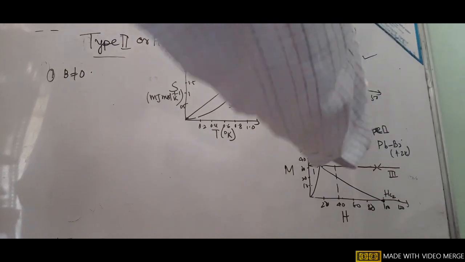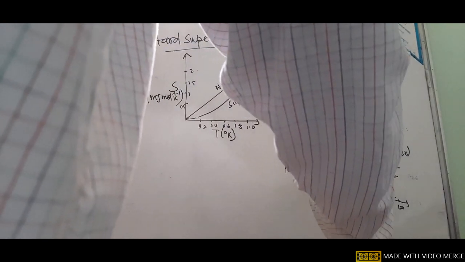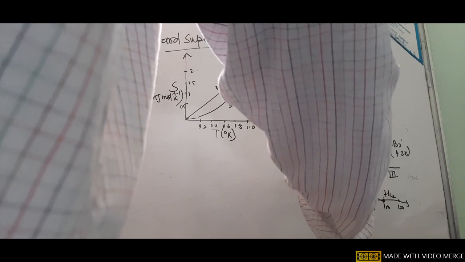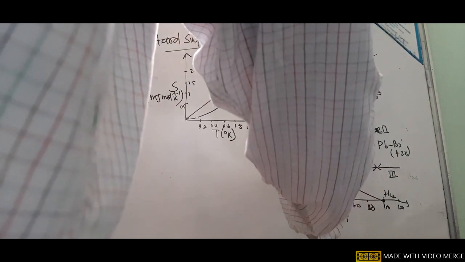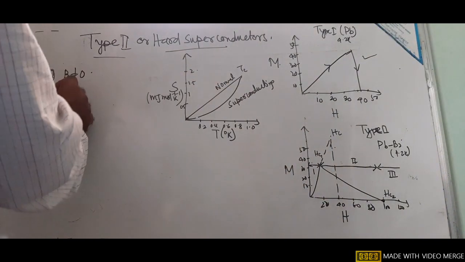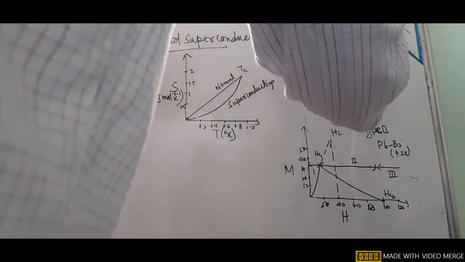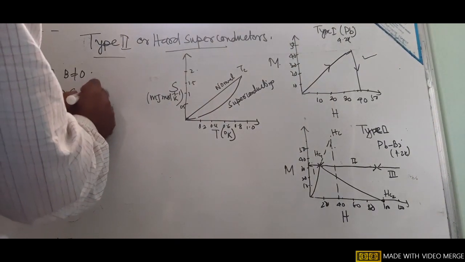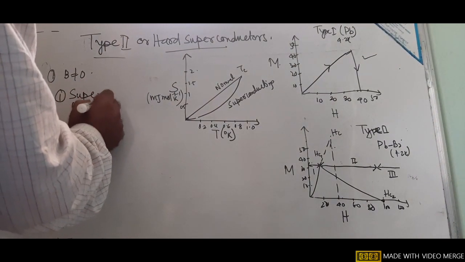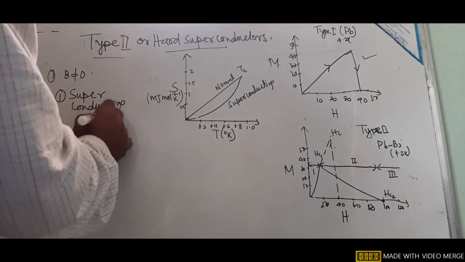From the graph, we find that if the field is less than HC1, this is the HC1, then it shows perfect diamagnetism. Between HC1 and HC2, this is a mixed state, known as the intermediate state or the vortex state. Number one, the first is considered to be the superconducting state.